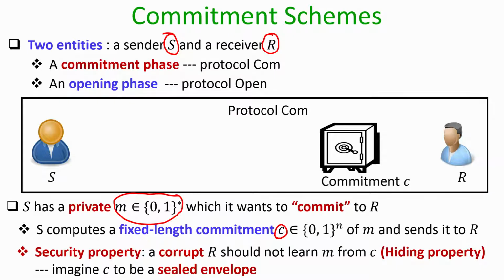And the security property that we require from this commitment phase is that if the sender is honest and the receiver is corrupt, then by looking into the commitment C or by looking into the envelope C or the box C, the receiver cannot find out what exactly is the message m which has been committed in the commitment C. So, that is the commitment phase of a commitment scheme.